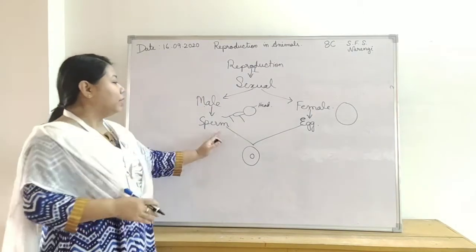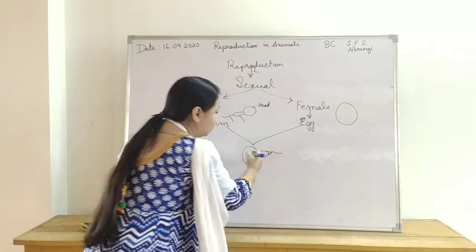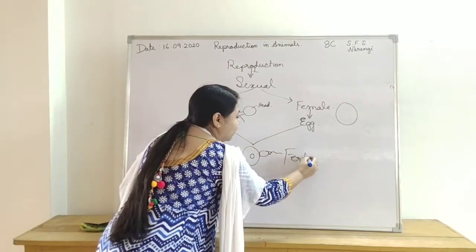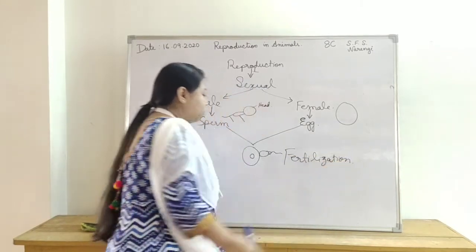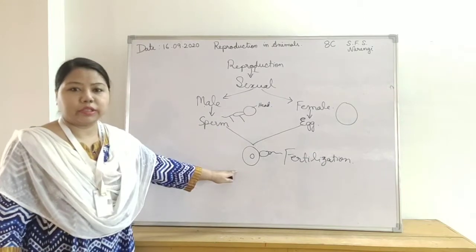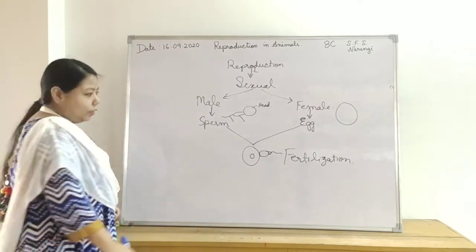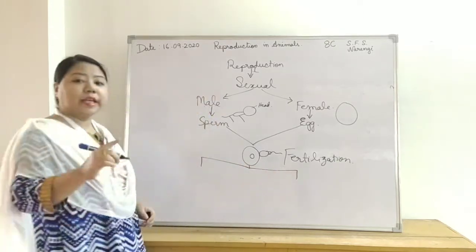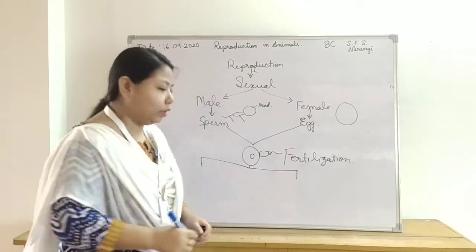If the sperm and the egg meet, then the process of fertilization takes place. The fusion of the male and the female gamete is called fertilization. This fertilization can happen inside the body of the female or outside the body of the female.